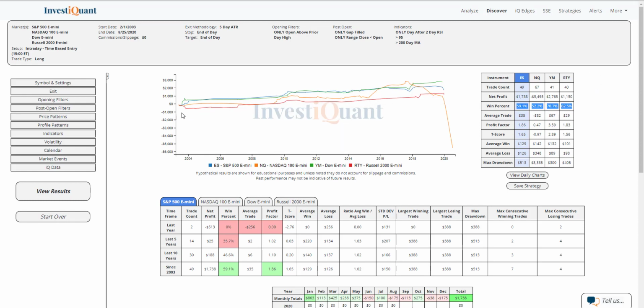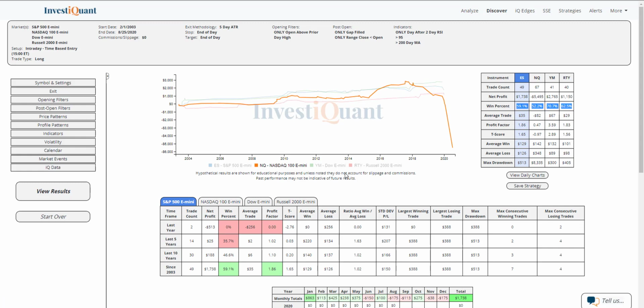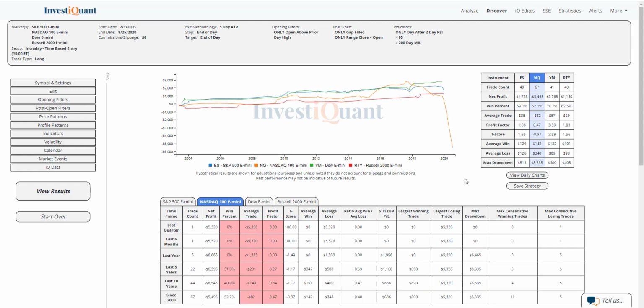If you look at the equity curves, you do see they are just kind of slanting higher smoothly, with the exception of the YM, which is this orange one, which has a giant drop there at the end. And that looks like that's probably just capturing an outlier in high volatility. So let's see. Yeah, largest losing trade. It had a huge losing trade here within the past quarter, which is making this equity curve look like that. But outside of the outlier, the majority of them are just kind of working their way higher in small increments.